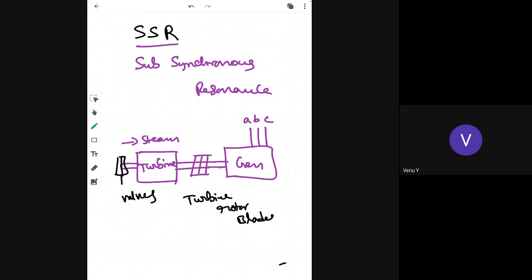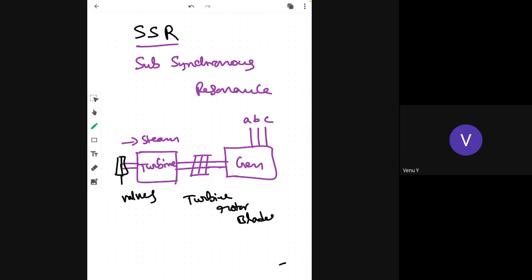When those torsional oscillations match with the electrical oscillations, which the RLC series circuit forms, then because of the resonance, because of the subsynchronous resonance, the shaft of the turbine will break down.